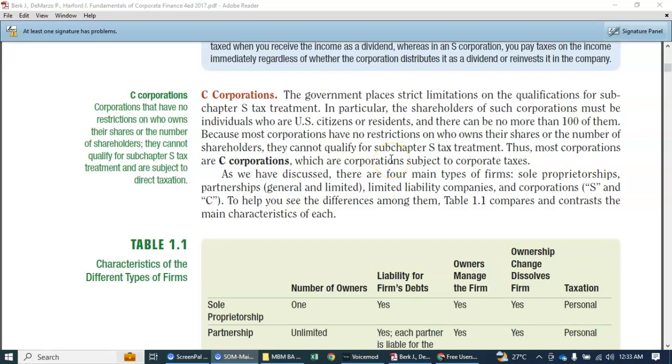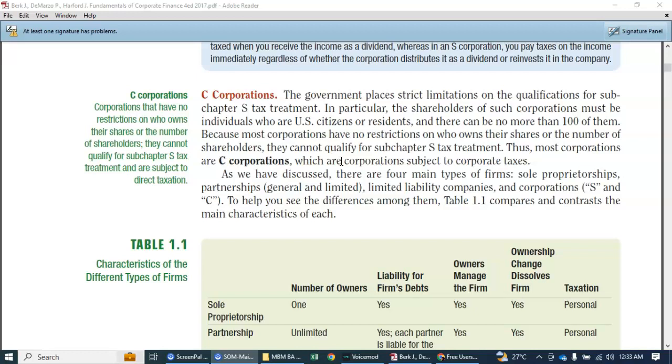So for the C corporations, this is different from the S corporation because the S corporation is not subject to tax. The net income will be subject to tax only in the separate personal capacity of the stockholders. Accordingly, only U.S. citizens and residents can be stockholders of the S corporation, and the total number of shareholders allowed is up to 100.